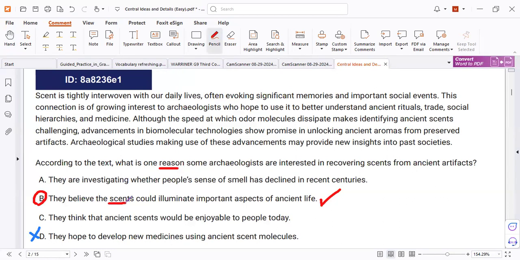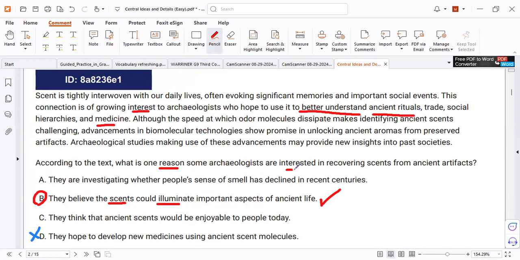They believe that the sense could eliminate, and eliminate to explain, to give ideas for important aspects of ancient life. But where? That is the point. He says this connection is of growing interest to archaeologists who hope to use it to better understand the ancient world.